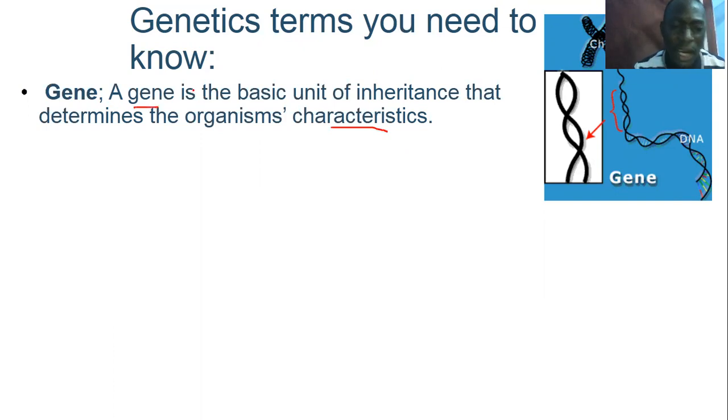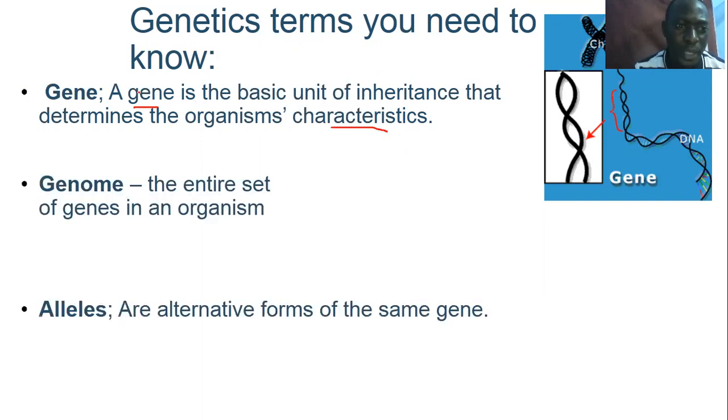There are genes, and for every person, they have what we call a genome. A genome is the entire set of the genes of an organism. Now, for humans, I think the entire set was mapped out by 2003. That's when the entire human genome was fully known. And also, there are the other organisms that we have, like rabbits, cows. They also have their own genome that determines how they look.